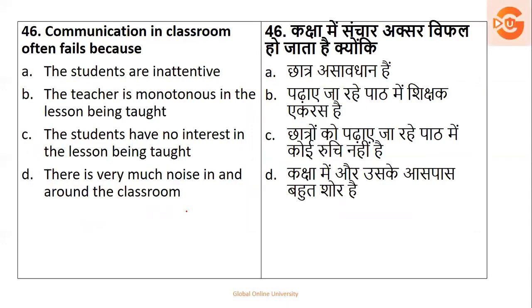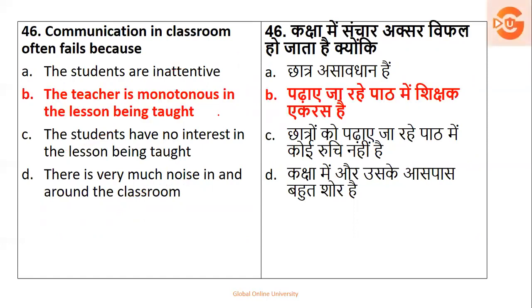Next, communication in the classroom often fails because students are inactive, the teacher is monotonous, students have no interest, or there is very much noise. This is not an option. This is not an option. Even this is not an option. So it's about being monotonous. It means the same volume, the same tone. That makes the class very dull, and often the communication fails. So the answer is option B.